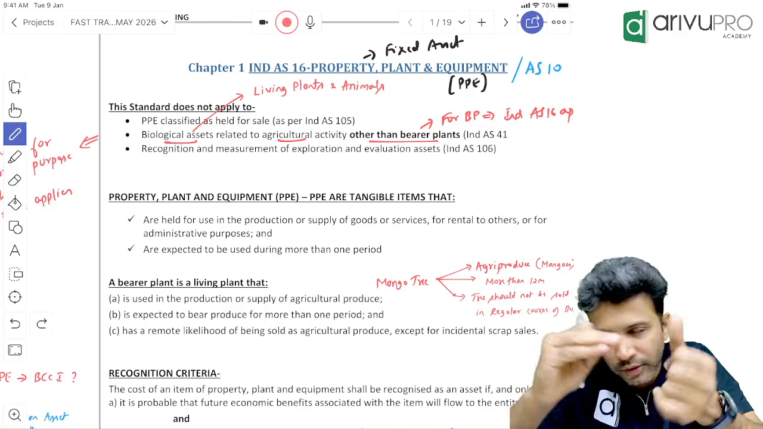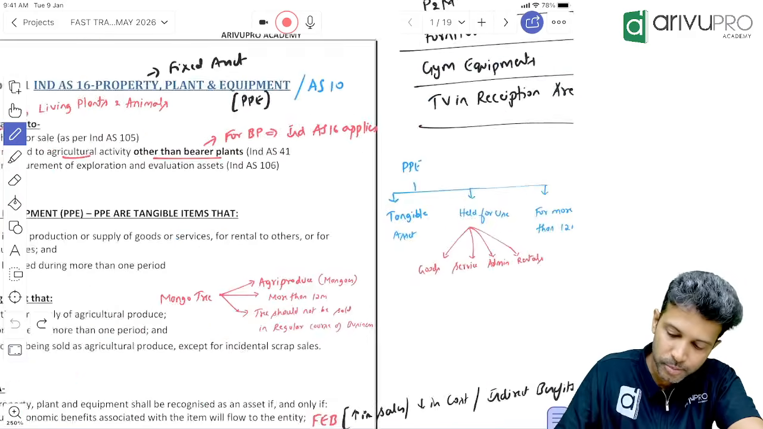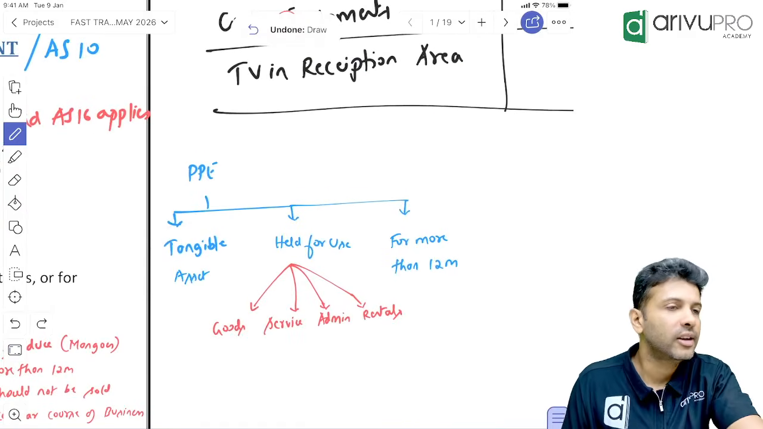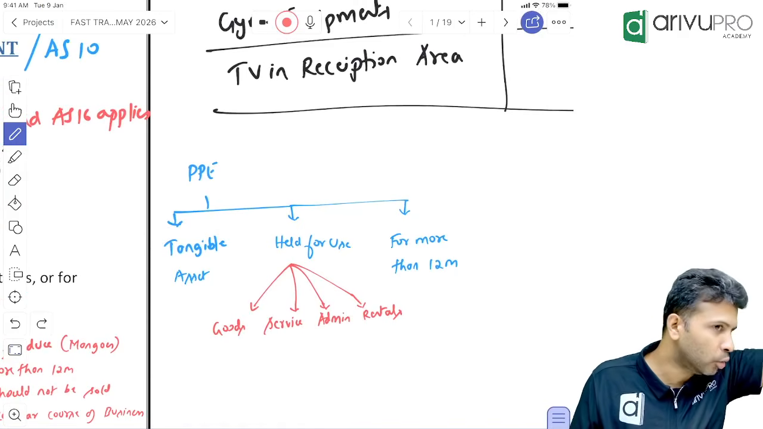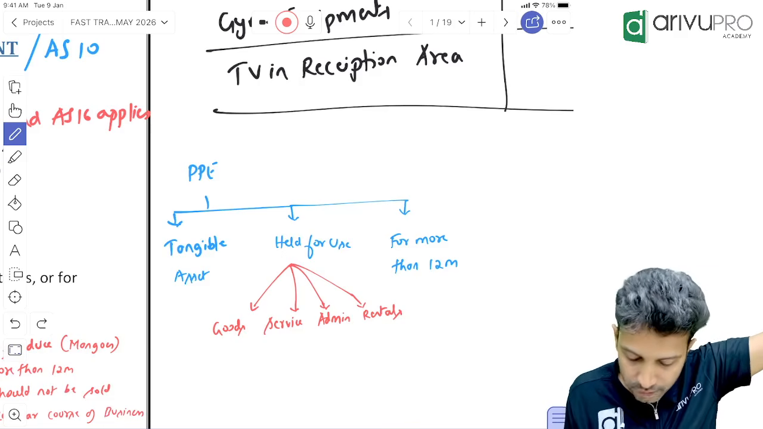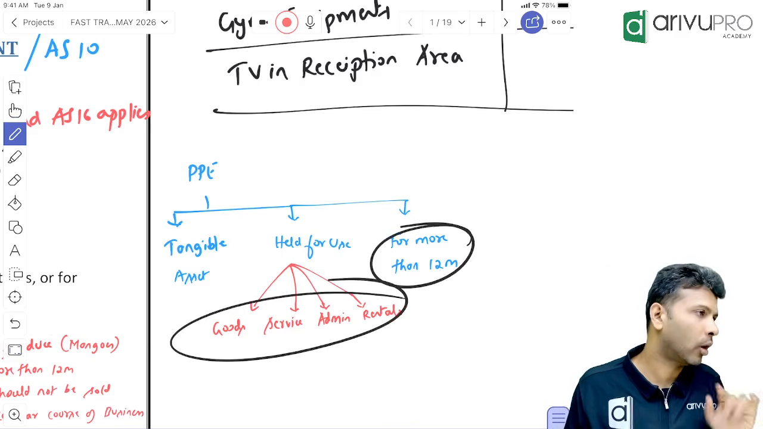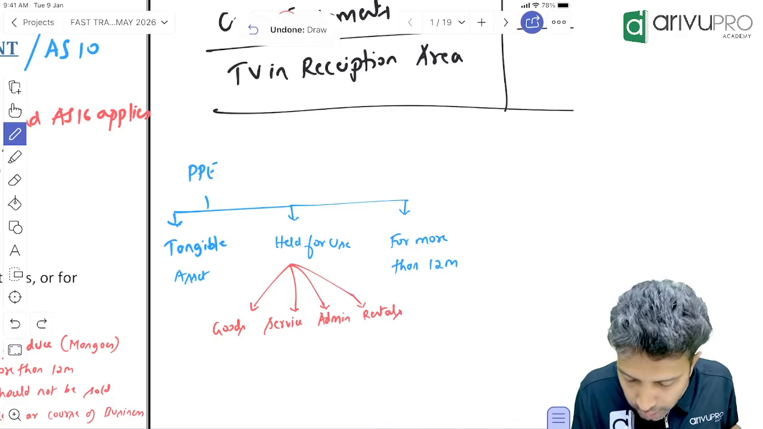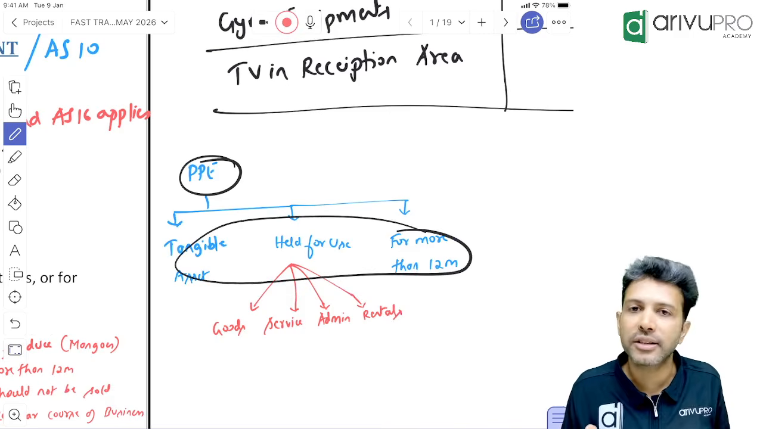Three things. If you want to call a PPE a PPE, the definition is: one, it should be a tangible asset. Second, it should be held for use. That usage could be production of goods, rendering service, administrative purpose or rental purpose, any of the four purposes. And that usage should be for more than 12 months, or one period. If all these three are satisfied, then we say the PPE definition is satisfied.